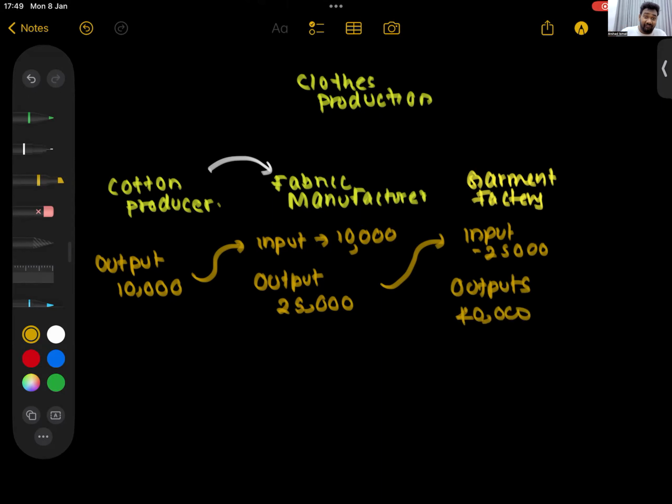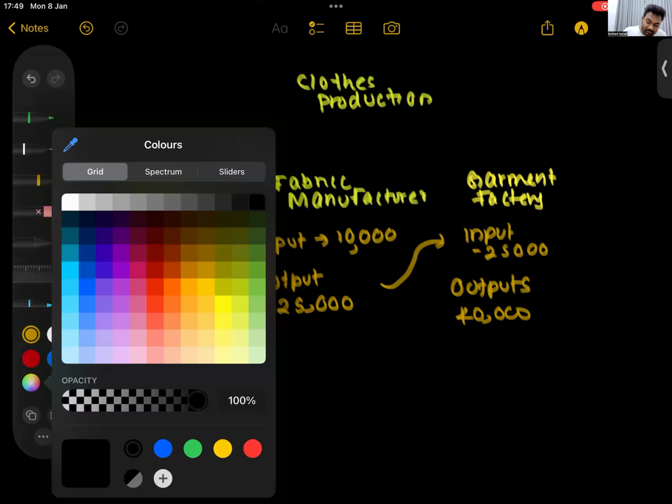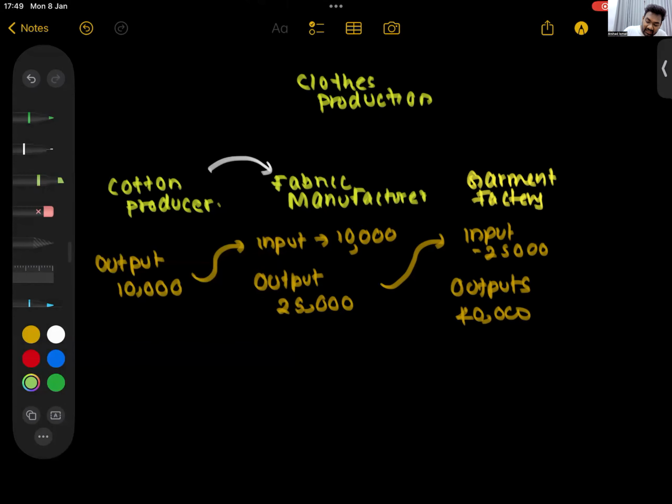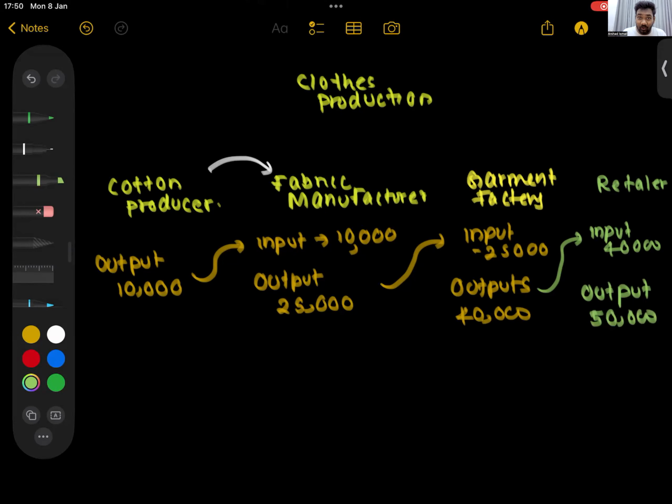Then let's say now, the factory doesn't sell garments directly. The factory will give all of these garments to whom? They will give this to a retail outlet, let's say someone like No Limit. So the retailer will use this 40,000 of inputs. He will display it in his shop, advertise, and provide AC and parking facilities. He will do all of that, and he will sell all the things for, let's say, 50,000. So let's say this is the story now. This is how clothes are being produced and sold in the market.